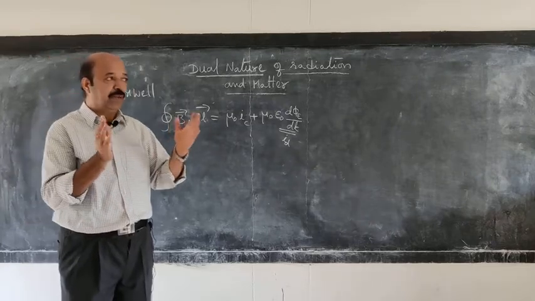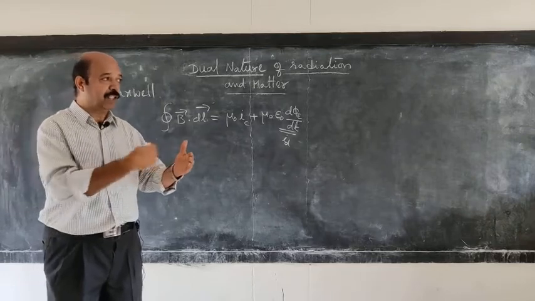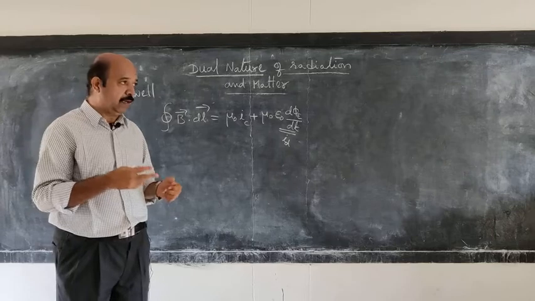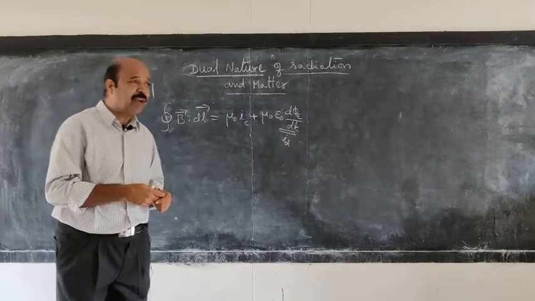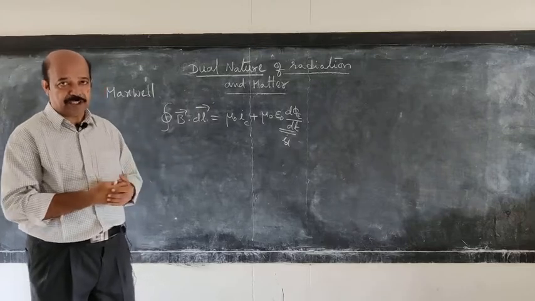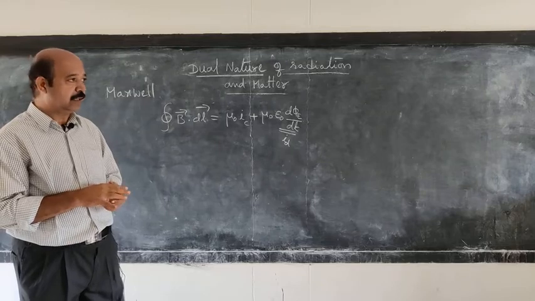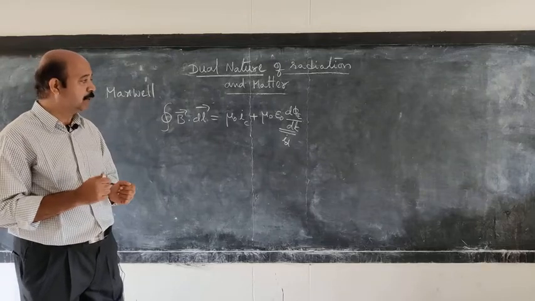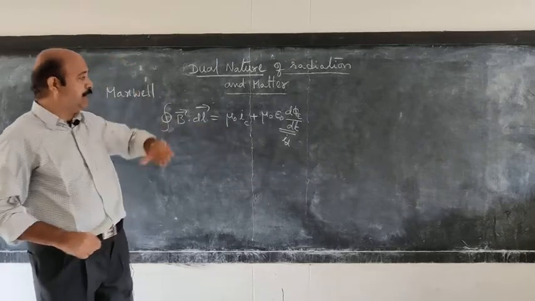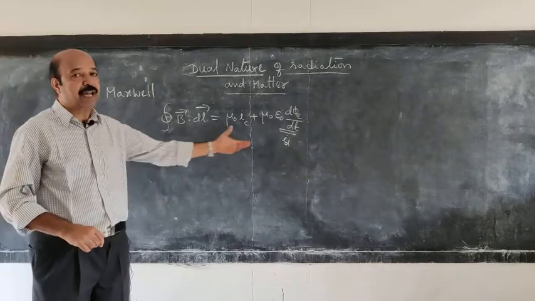Of course, when the capacitor is fully charged by the battery, the flow of charge stops, and that is the case in DC circuits. And in AC circuits, of course, the capacitor plates are alternately charged. That is what you learnt in the alternating current chapter in AC circuits. So this equation formulated by Maxwell is known as Ampere-Maxwell's equation.